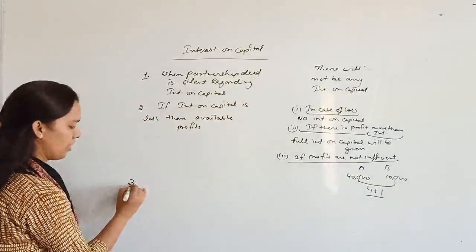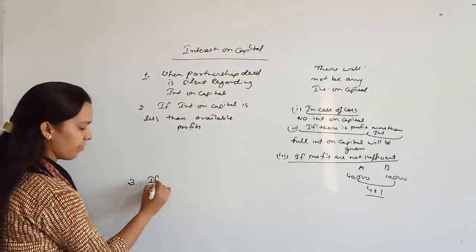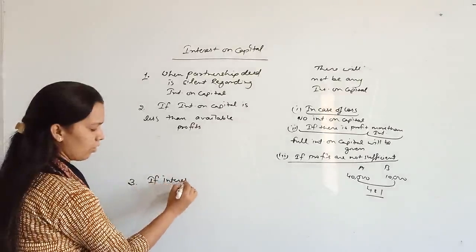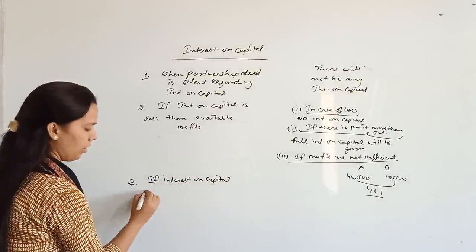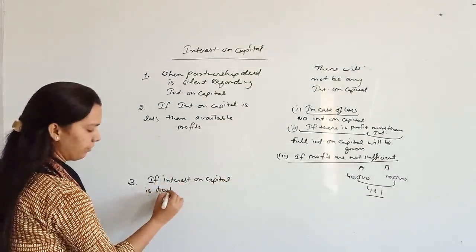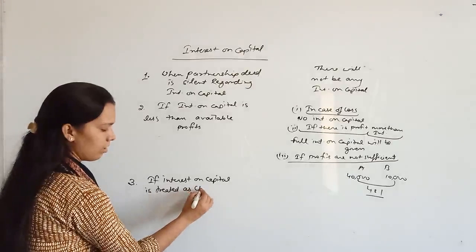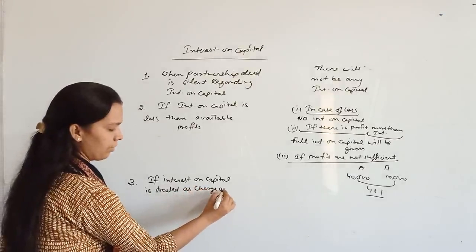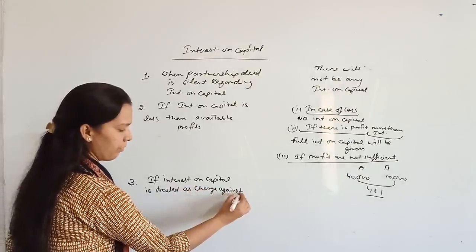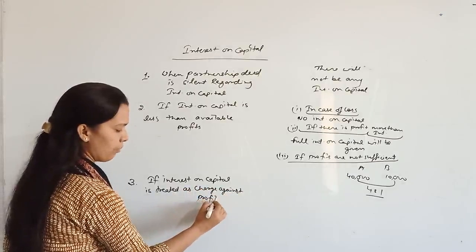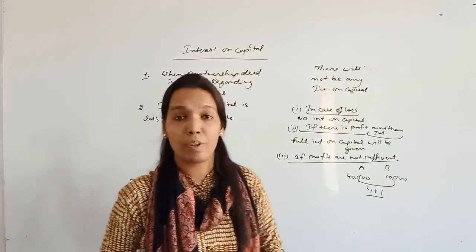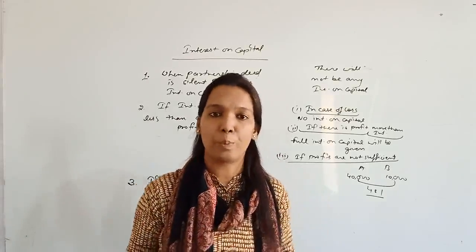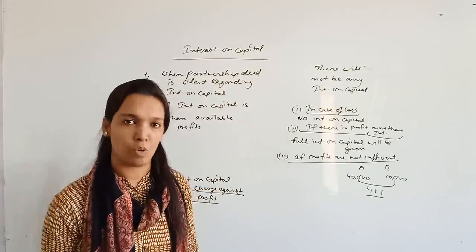Let's see the third condition: if interest on capital is treated as charge against profit. This is the most important point. Charge against profit means that you have to pay whether there is profit or loss.